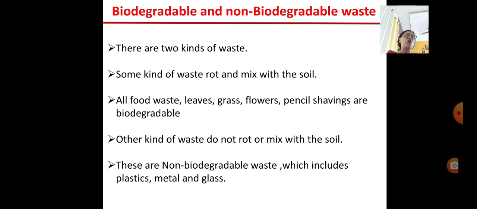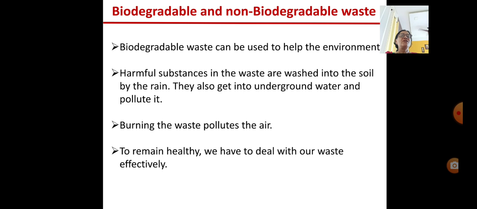Such kind of waste we call biodegradable, while other kinds of waste, like cans or metals, or plastic, will not mix into the soil, will not decompose, will not rot into the soil, and that we call non-biodegradable waste. All right, children. So biodegradable waste can be used to help the environment. You know how we can make compost.